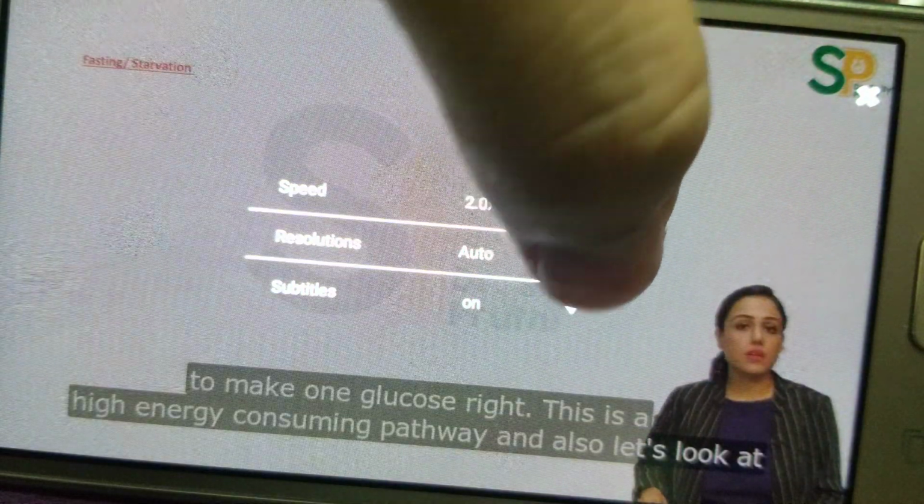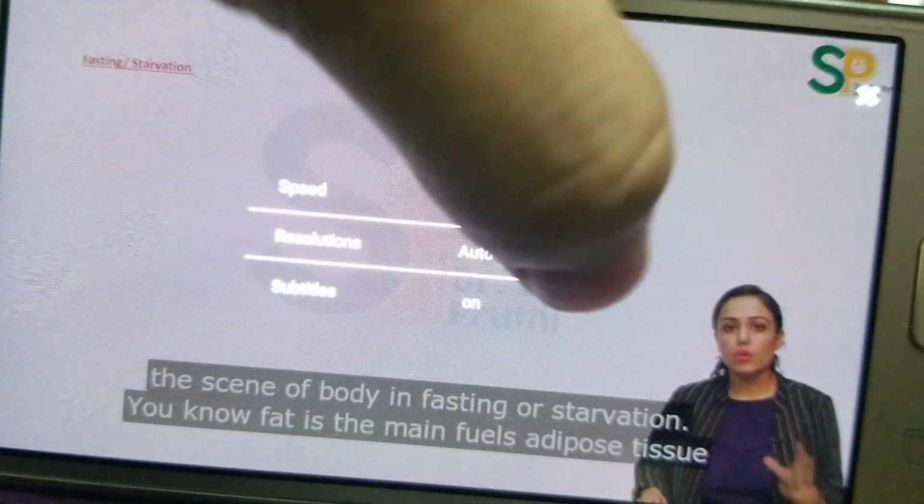And also let's look at the scene of body in fasting or starvation. Fat is the main fuel, and adipose tissue will be broken down to release fatty acids.